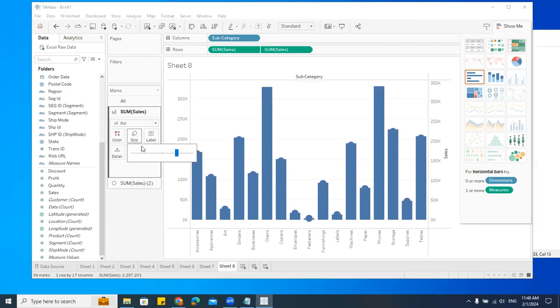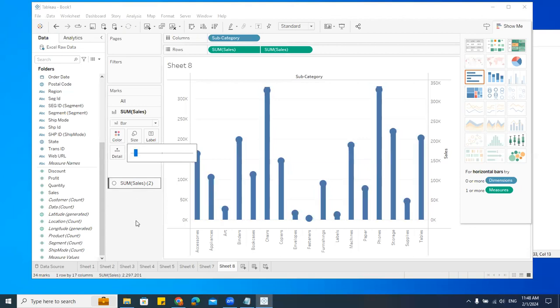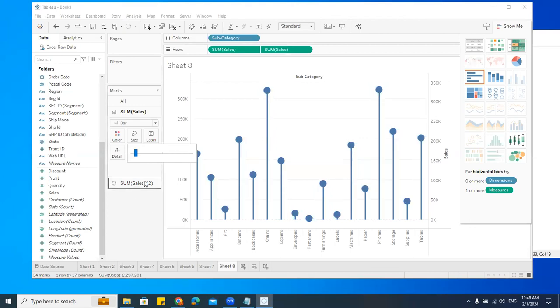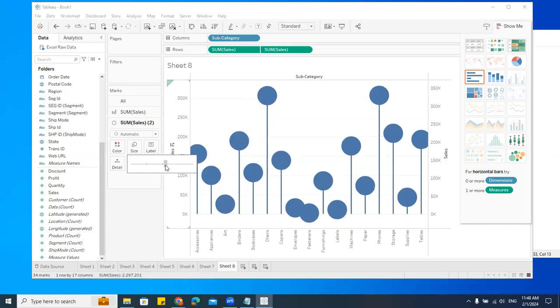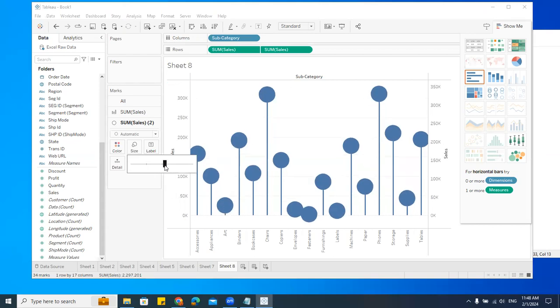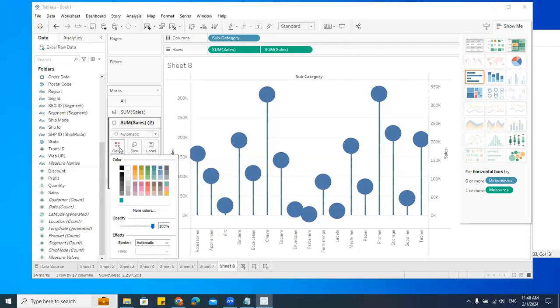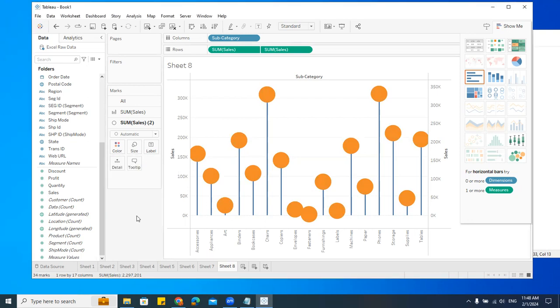I have the size here, just click on this, I can reduce the size. I'll come to another one. I'll just drag and drop. See. You want to change the color? Just click on this color. I can change this color. Is it the only thing I can do? I'm just showing you this so you'll understand what all other things we can do in this particular thing. Okay. All right. So here we can change the colors.